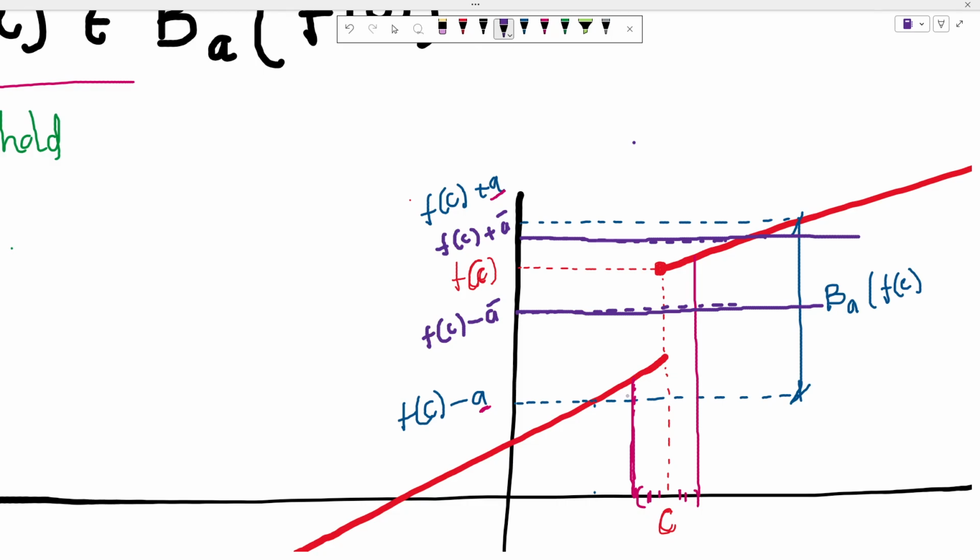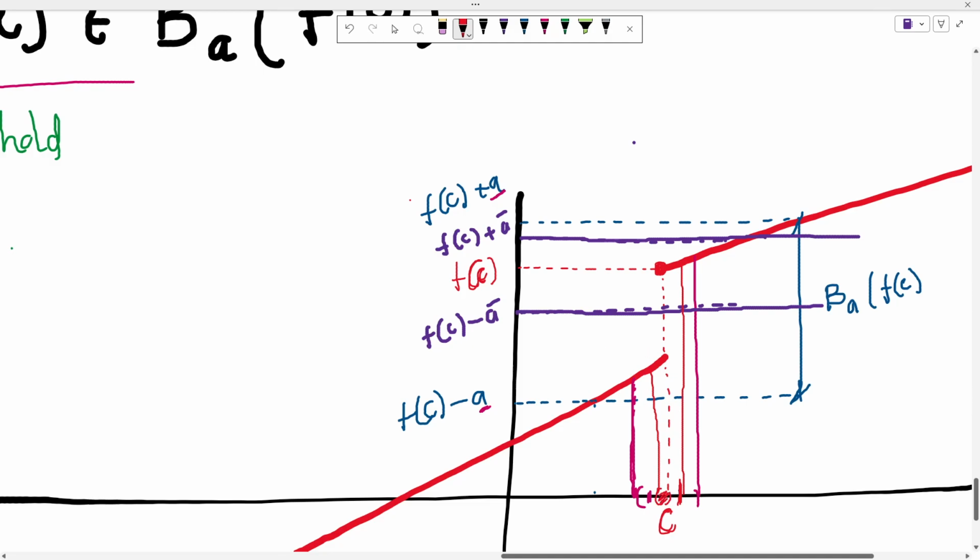Well, no. No matter what you choose, let's say if you pick this particular interval, some of the values are in this region, but what happens to all of these values?